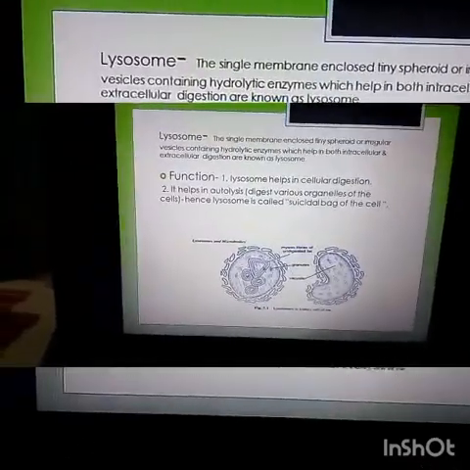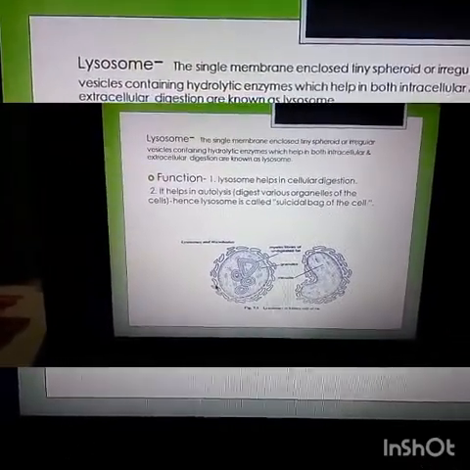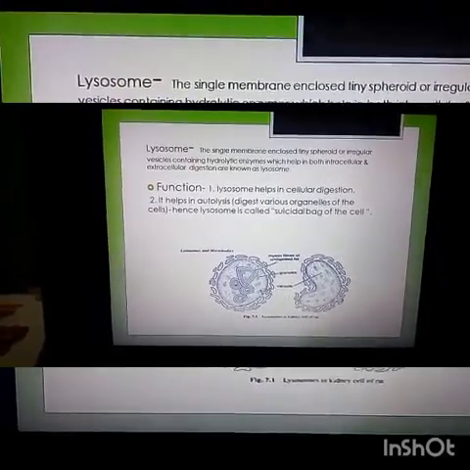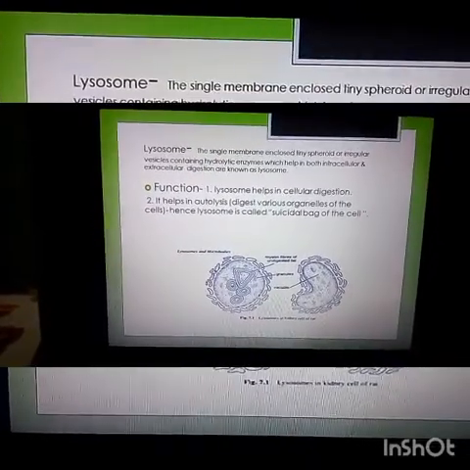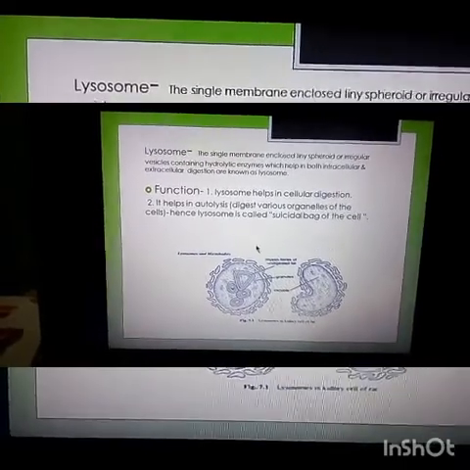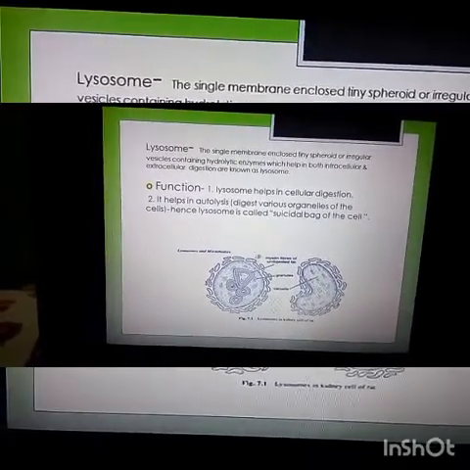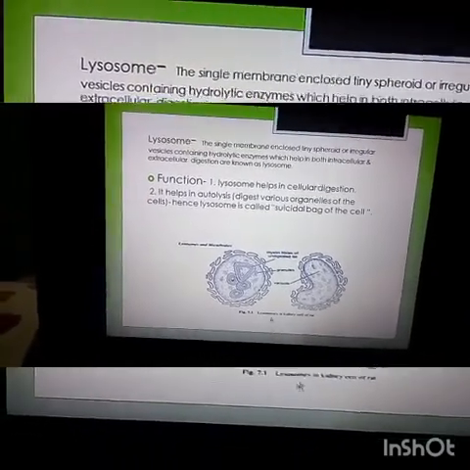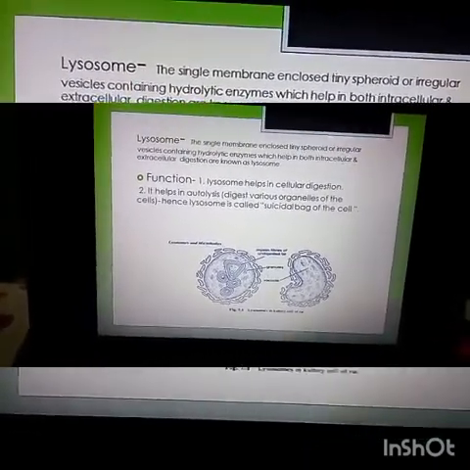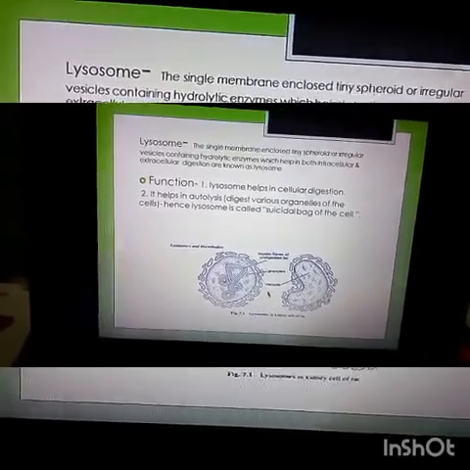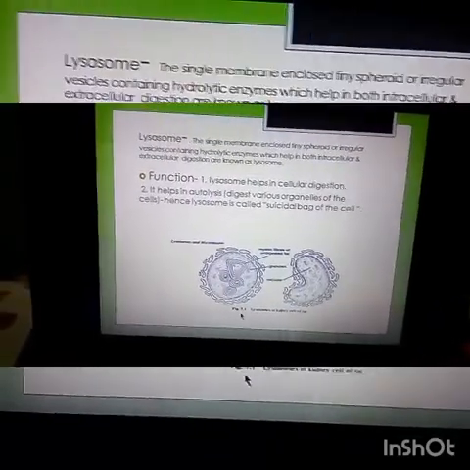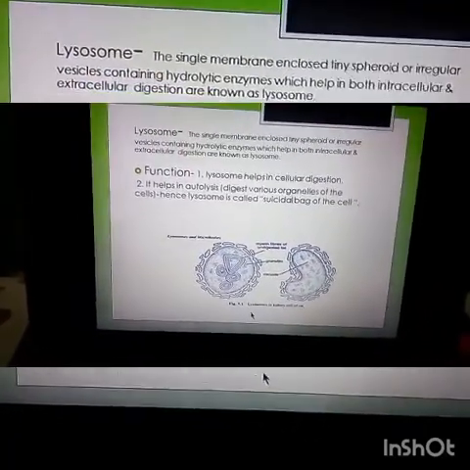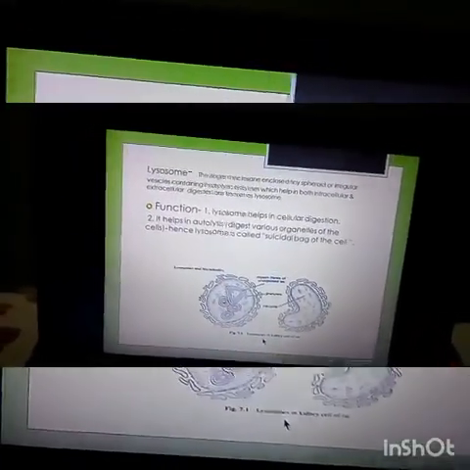During fertilization, what will happen? The head of the sperm releases this lytic enzyme to digest the egg membrane, and then promotes entry of the sperm into the egg during the fertilization process.